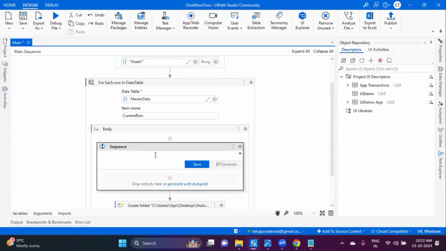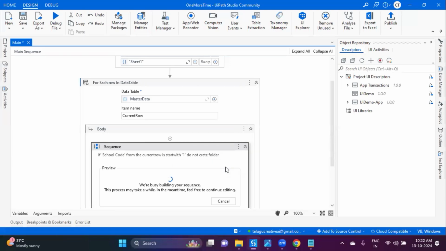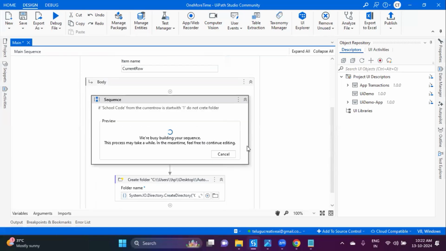So generate the autopilot. See, if school code from the current row starts with one, do not create folder. So a small thing I wrote and just click on generate.